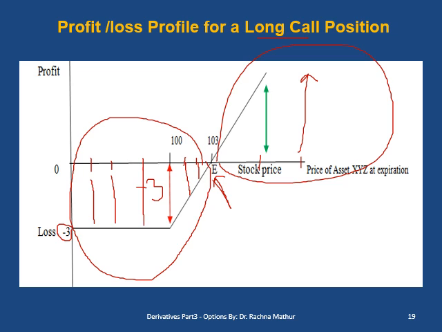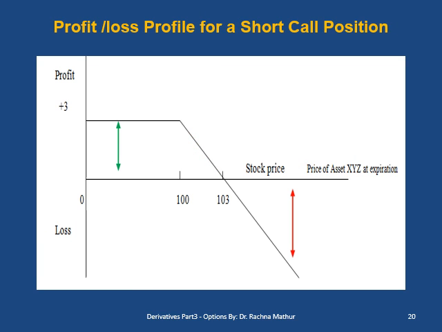Unlimited profit as the stock price goes up at maturity, but limited loss if the stock price goes down at the time of maturity. Now, if somebody is taking a long position for buying a long call by giving a premium of 3 rupees, then there must be somebody who is selling a call, that is a short call position. So he is getting that 3 rupees from the buyer, and this is the profit of the short call position when the buyer is opening the position.